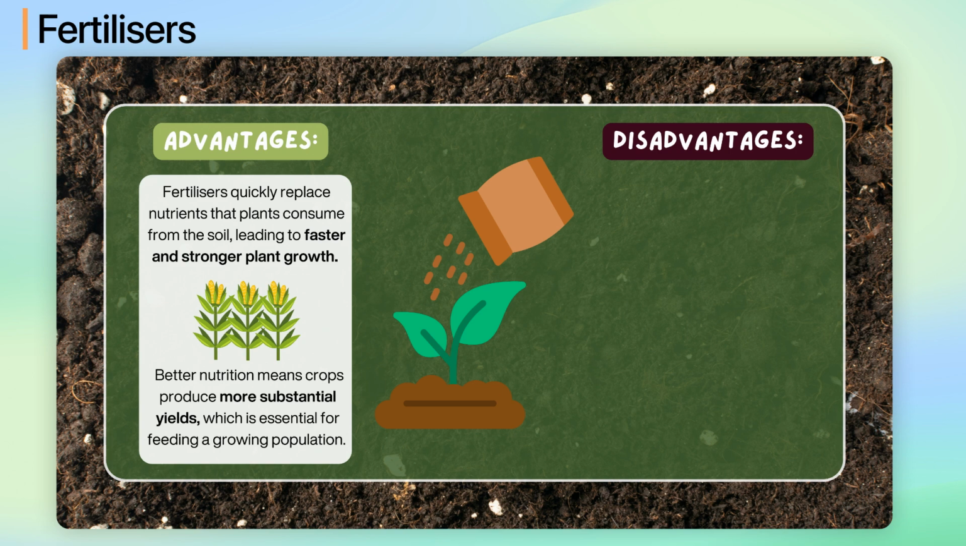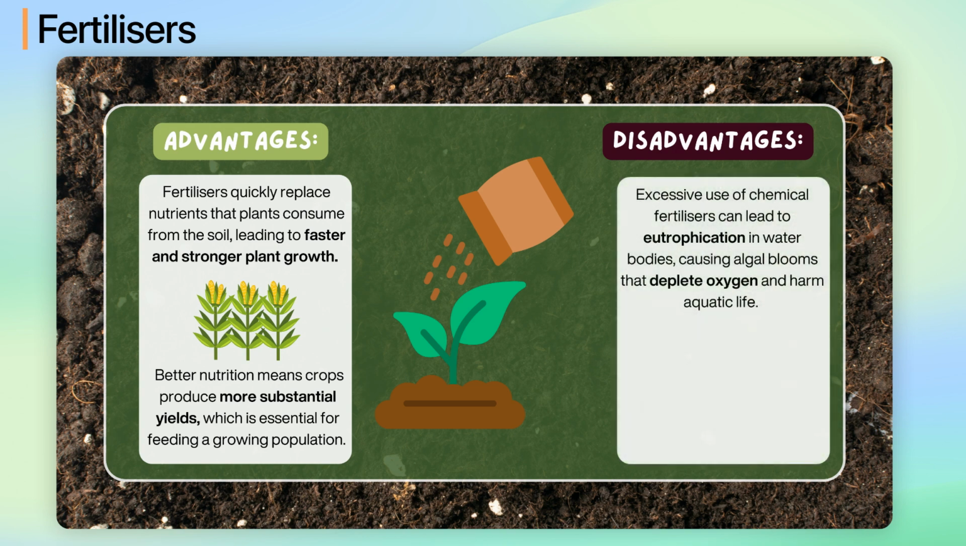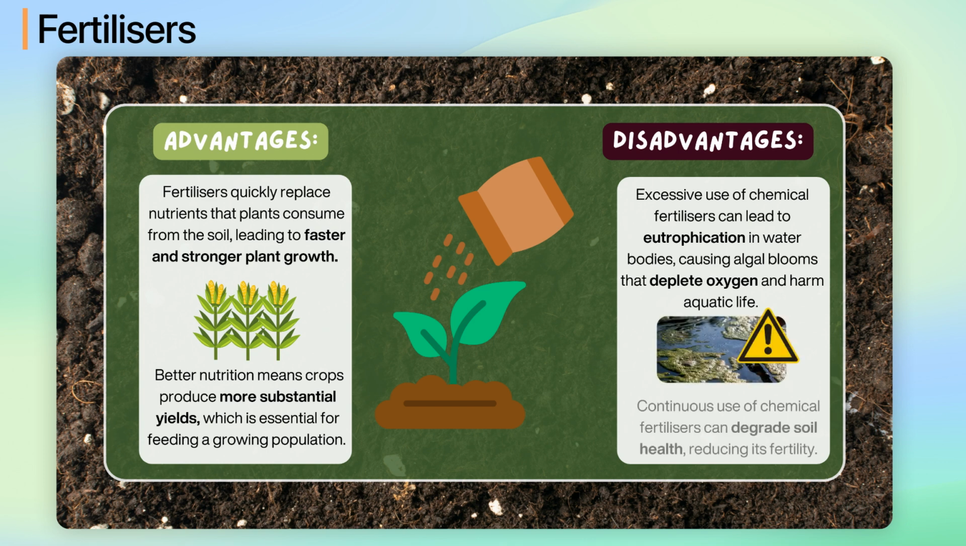Now for some disadvantages. One is the environmental impact. Excessive use of chemical fertilizers can lead to eutrophication in water bodies, causing algal blooms that deplete oxygen and harm aquatic life. Over time, continuous use of chemical fertilizers can also degrade soil health, reducing its fertility.